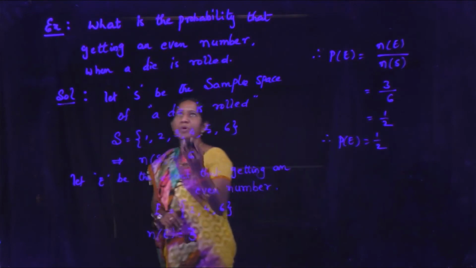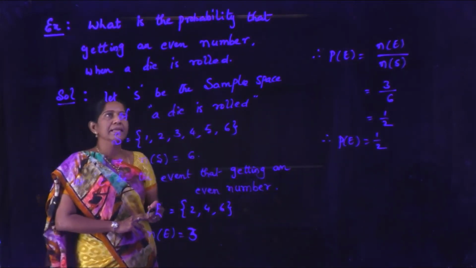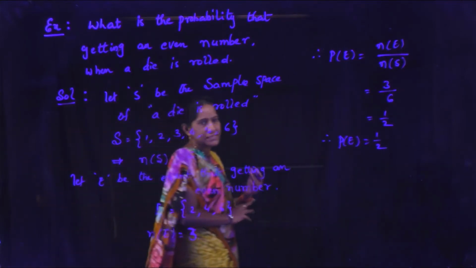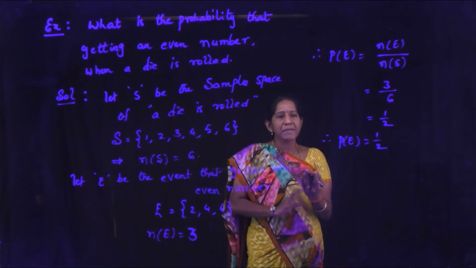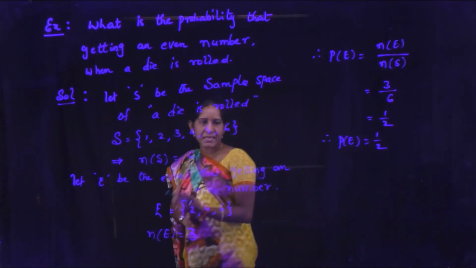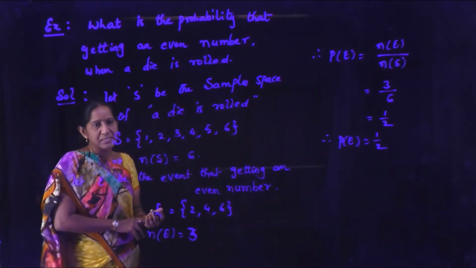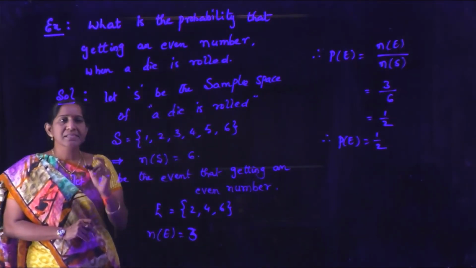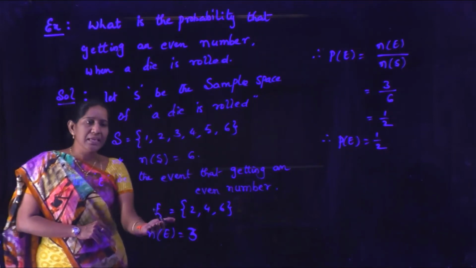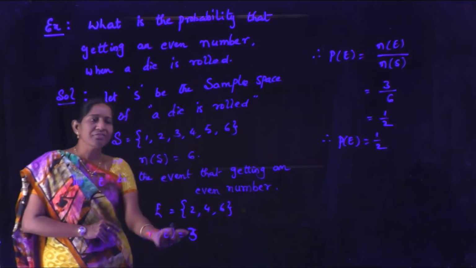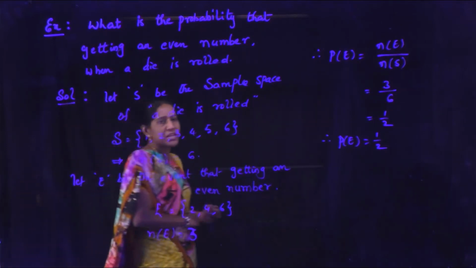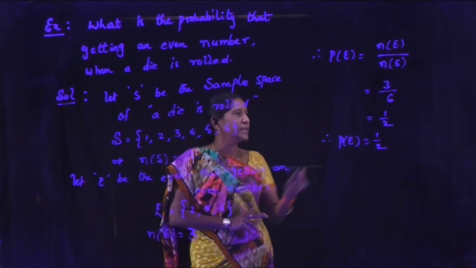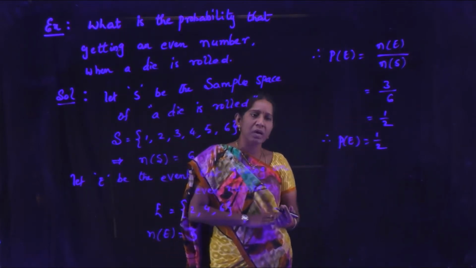So, the given problem is the probability of getting an even number when a die is rolled. Rolling a die is the random experiment here. The sample space S is 1, 2, 3, 4, 5, 6. We have to find the probability of getting an even number, take it as event E. Therefore, E is 2, 4, 6, so n of E equal to 3. By the definition, P of E equal to n of E by n of S, that is 3 by 6, the value is 1 by 2.